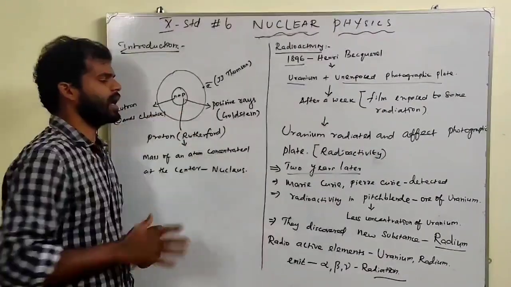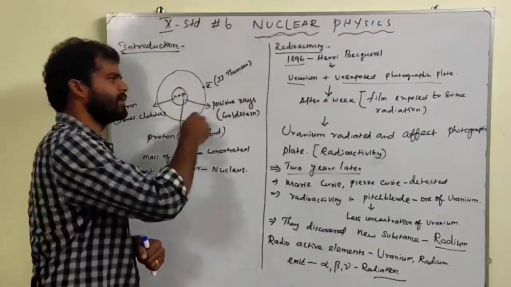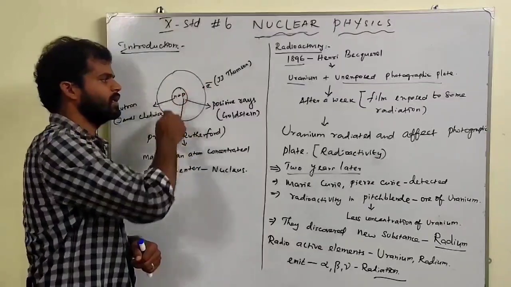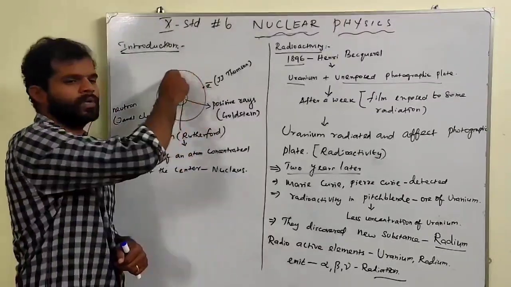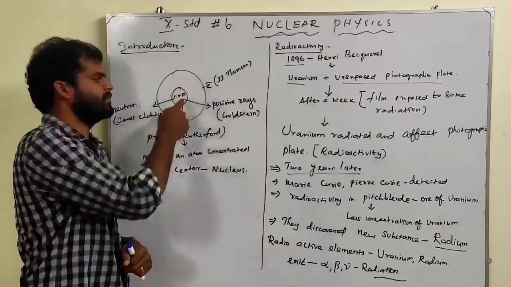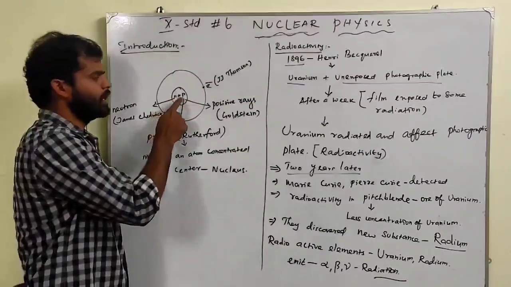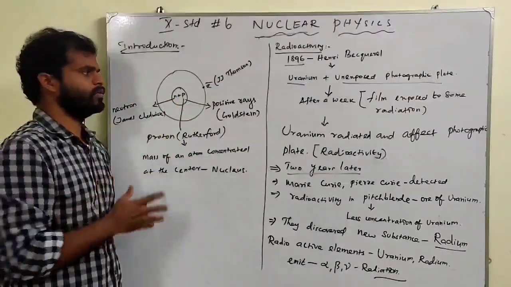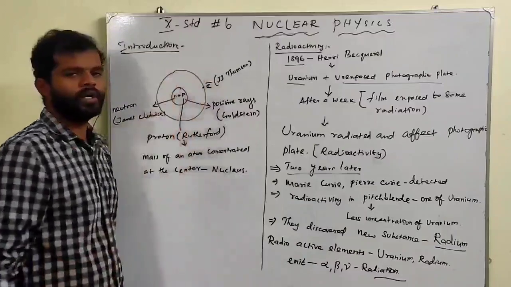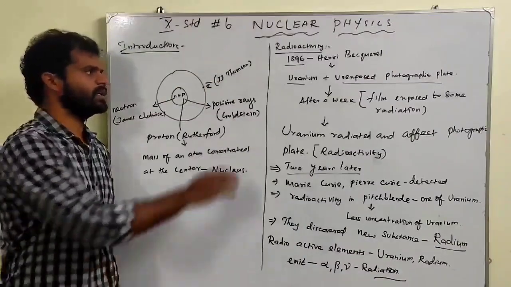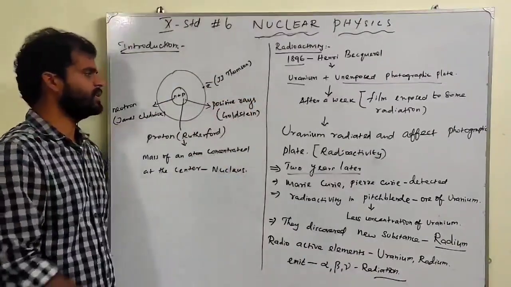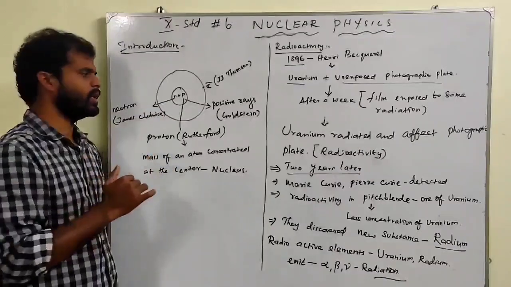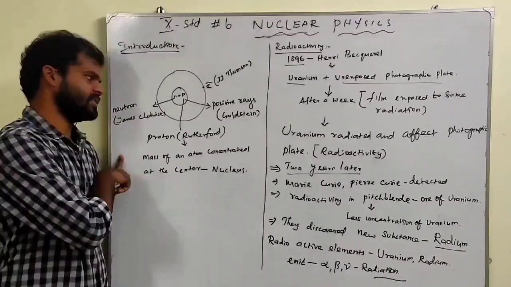Just consider this is an atom. Outside we have electrons. You know very well, electrons revolve outside the atom, and we have neutrons and protons present inside. The electron has negative charge, which was discovered by J.J. Thomson, and the neutron has neutral charge, which was discovered by James Chadwick.